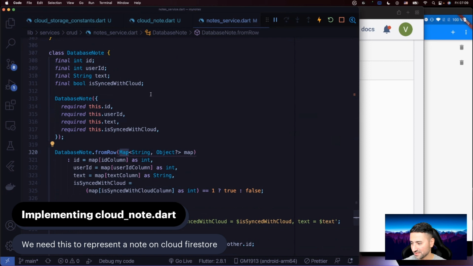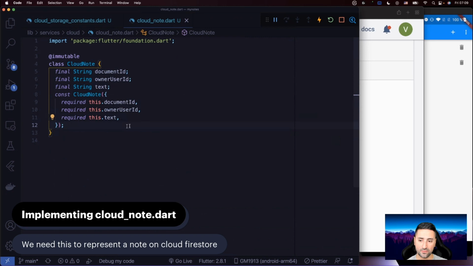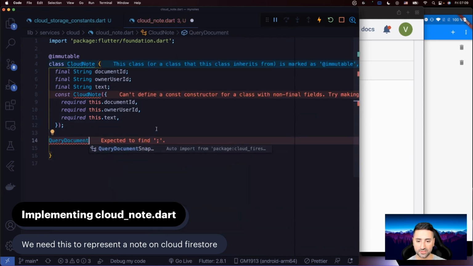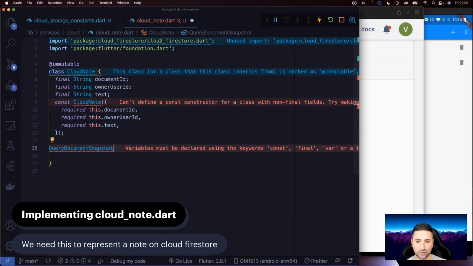However, it's going to be wrapped inside something called a query document snapshot. So it's just a wrapper around your data. So let's go ahead in here, and what we're going to say is, if you just type query document snapshot, then Visual Studio Code is going to import this automatically for you. Okay, so poof, then it should be imported in here.